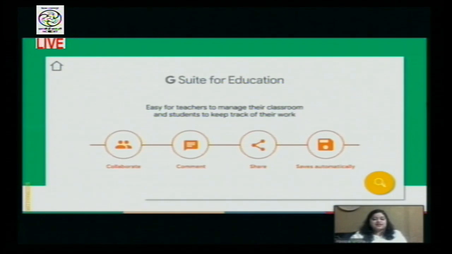With this account, it is very easy for teachers to manage their classroom and for students to keep track of their work, because we can easily collaborate using these Google apps. Students and teachers can comment on the work done by them, and it is easily shareable. You can share and collaborate on the same document again in real time.